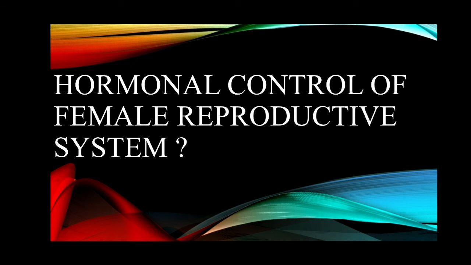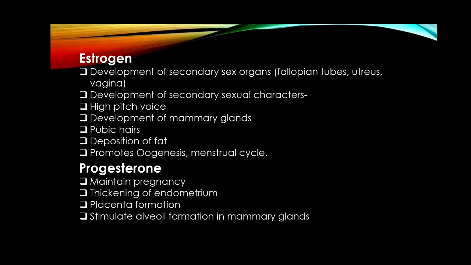So these hormones, along with this oogenesis, they also control other factors, other characteristics in female. So what are those? First, if we talk about this estrogen, it is responsible for the development of secondary sex organs like fallopian tube, uterus, vagina.